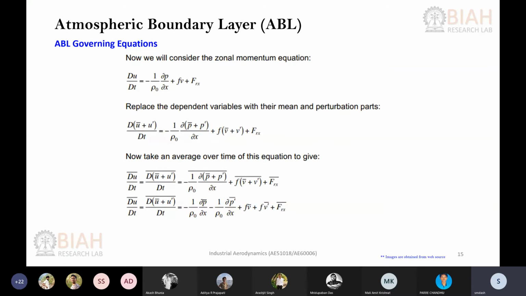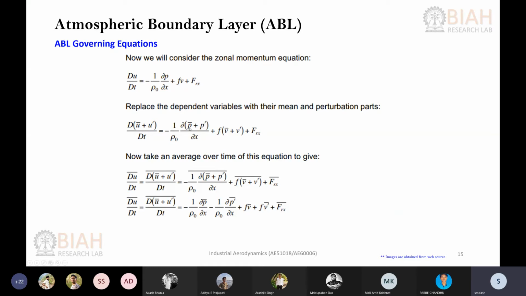Then after that, we see the whole equation, since we just right now worked on the LHS part alone. So we start from the whole equation again. Okay, so you need to change the velocity components to their mean and fluctuation.